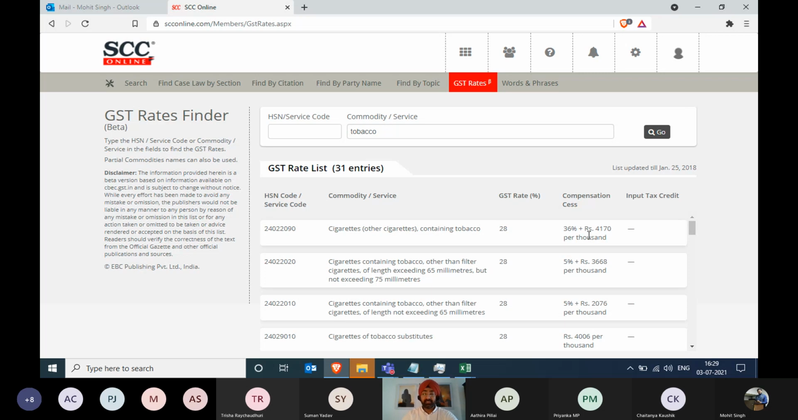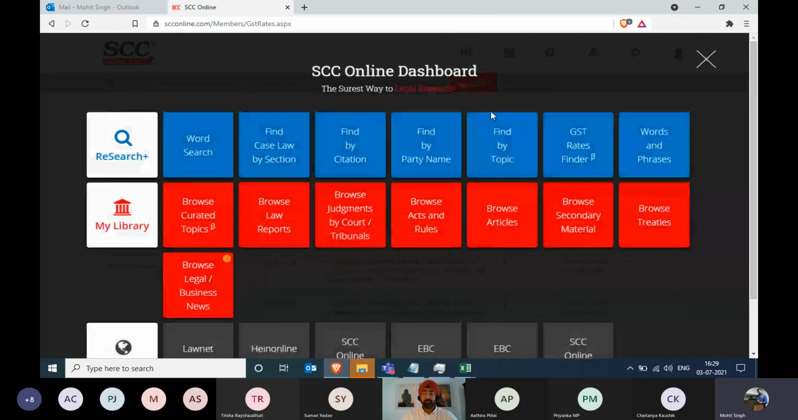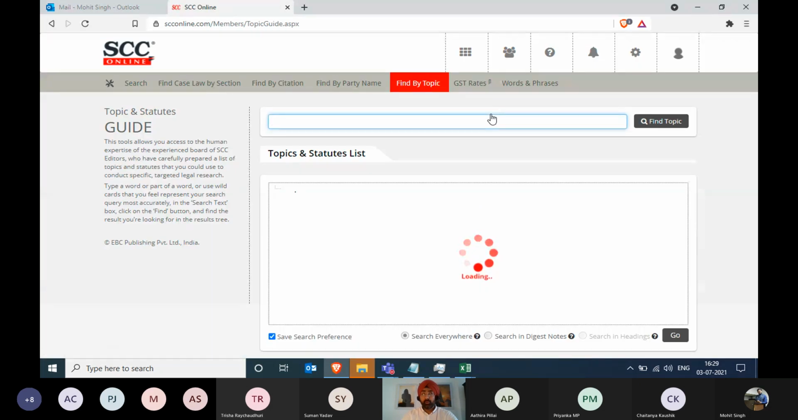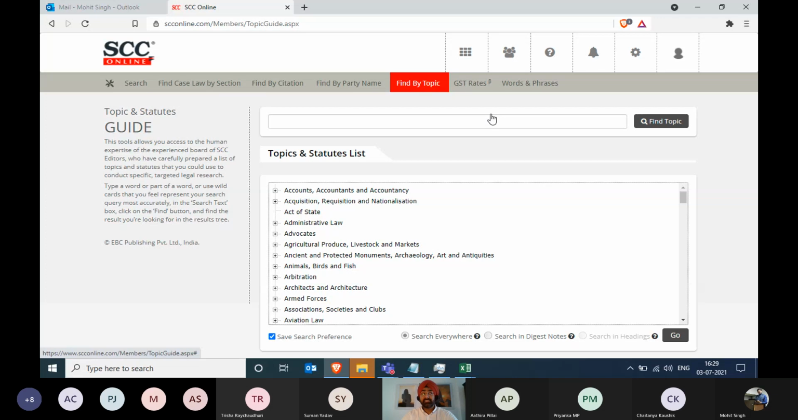But let's go back to the dashboard by clicking on these 9 dots. And we move to find by topic. Now find by topic is a search which is like searching through a manual. Those members who have been using the AIR manual and other topic guide manuals would agree with me that the design of that manual is like this: you have a topic and then you have the list of subtopics that come under that particular topic. And then you get to see the judgments that have been decided on that particular year and all the stuff.